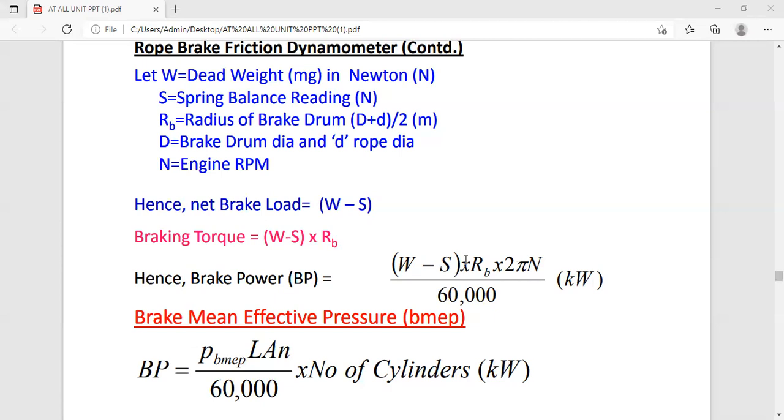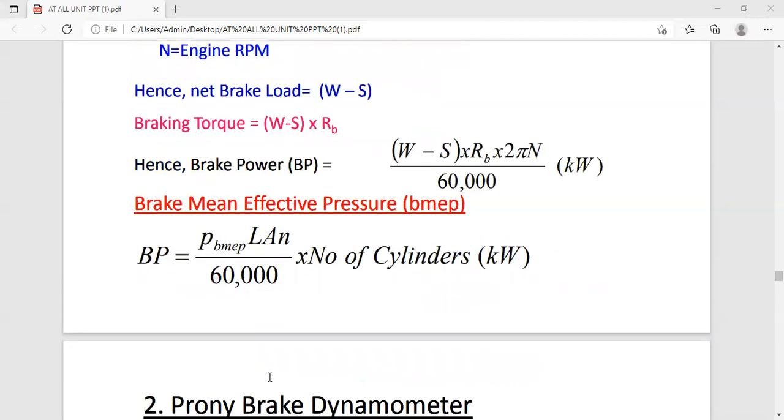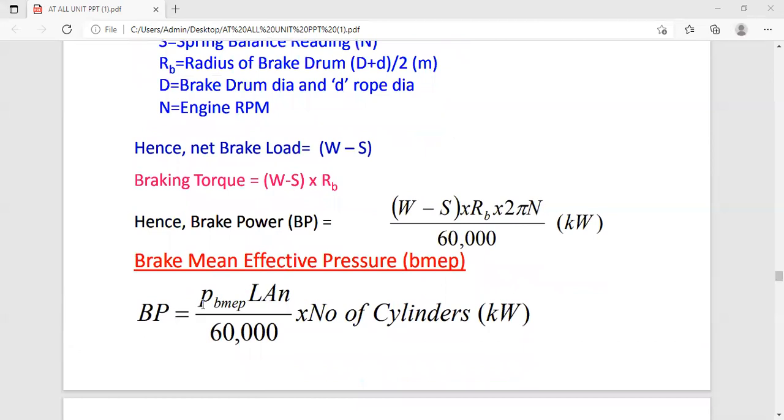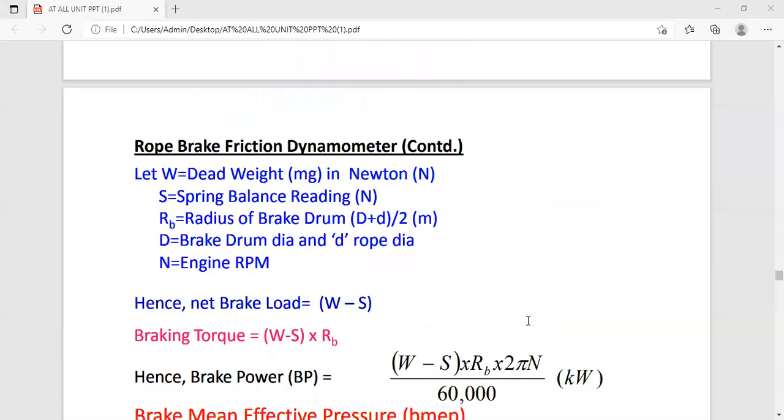So in this way we are getting the brake power, and once you know the brake power, you can easily calculate the brake mean effective pressure, and we have the formula BP is equal to PMEP L A N divided by 60,000 into the number of cylinders. This is in terms of kilowatt. So this is all about today's lecture.